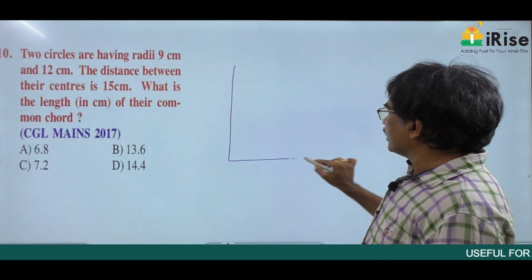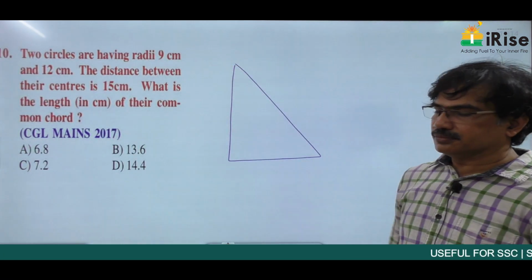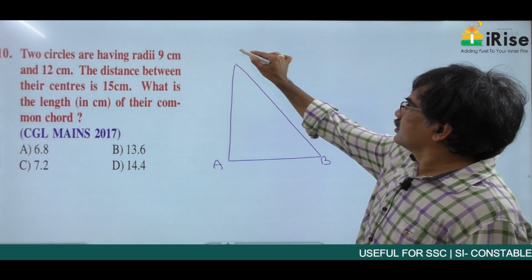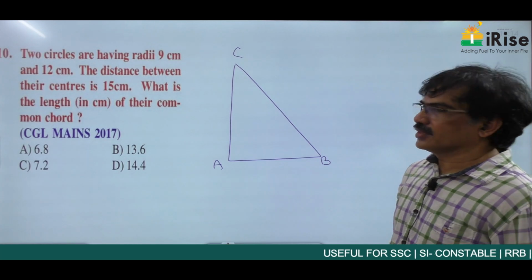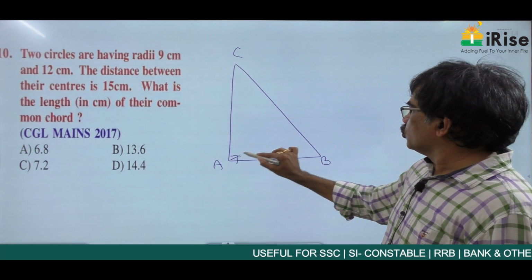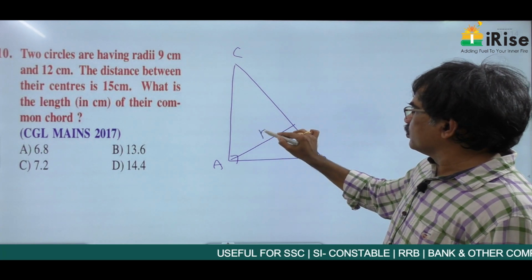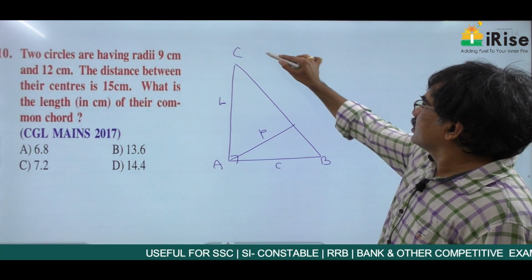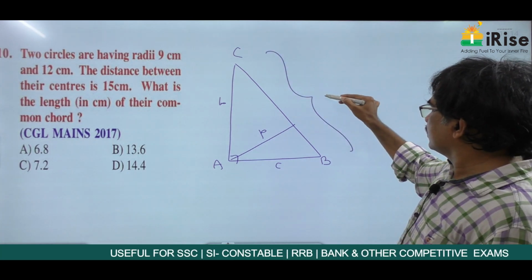If this is a right angle triangle A, B, C, and draw an altitude to the hypotenuse. Let this be P, this is B, this is A, the total is small a.